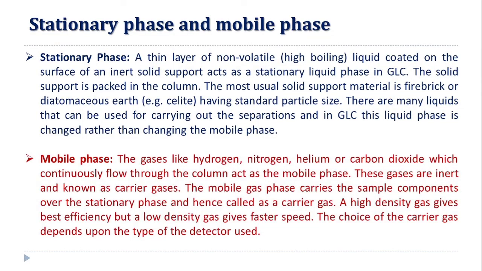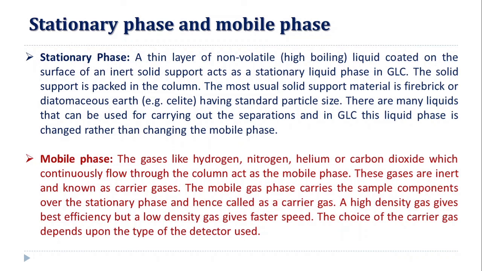Now which gases are used as the mobile phase? Because this is gas chromatography, gas is the mobile phase. Gases like hydrogen, nitrogen, helium or carbon dioxide, which continuously flow through the column, act as the mobile phase. These gases are inert and are known as carrier gases, because the mobile gas phase carries the sample components over the stationary phase. The continuous flow of this gas carries the vapors of the solids along with it. That's why this gas mobile phase is called the carrier gas.